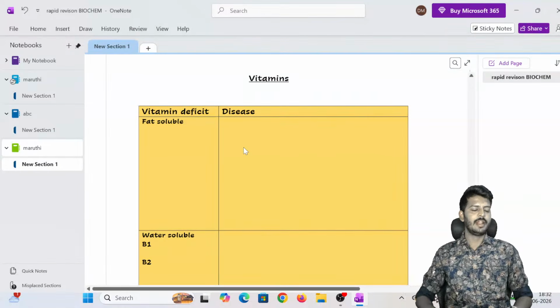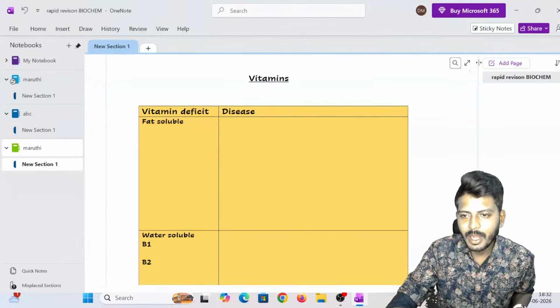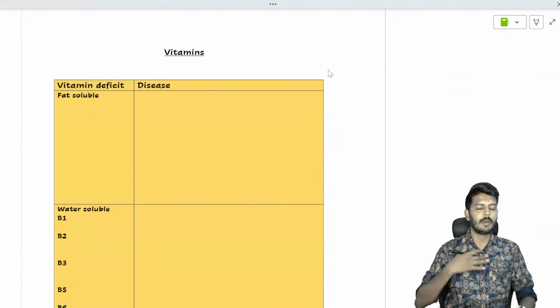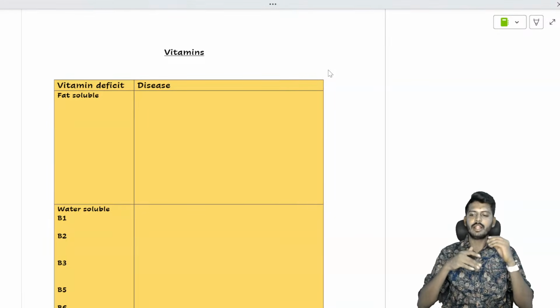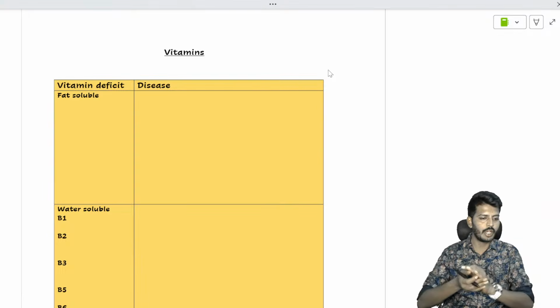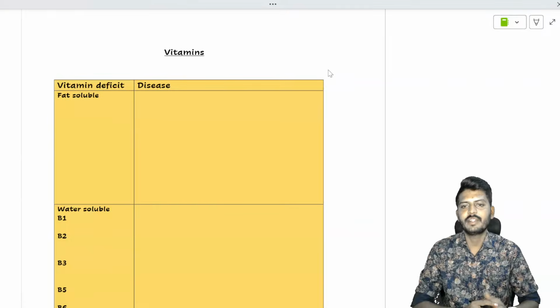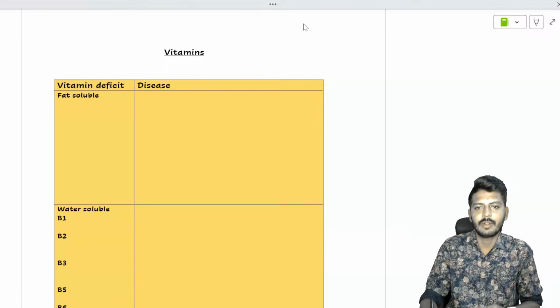Okay, good evening, everyone. So, welcome to today's biochemistry session, where I'm going to discuss all the previous year topics. The material is curated in such a way that I'm going to cover all the important key concepts of biochemistry which have been asked in the last 3 to 4 years, because biochemistry is a subject where you're going to get around 15 to 17 questions.